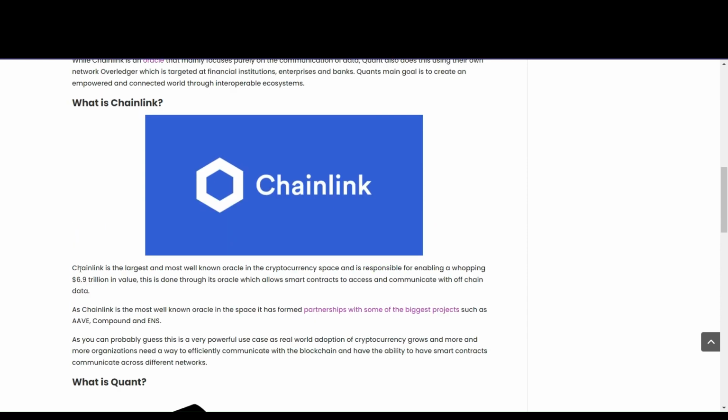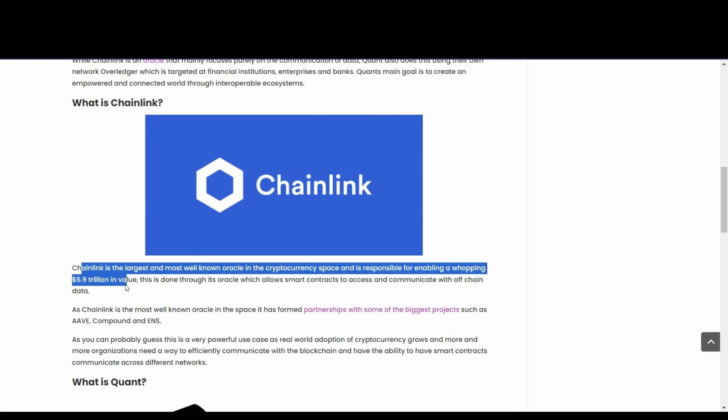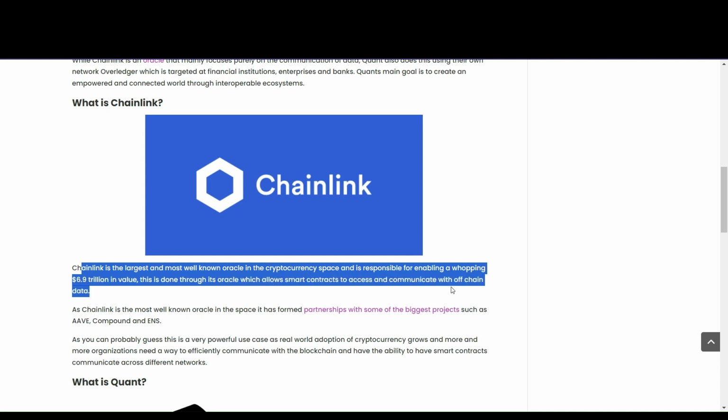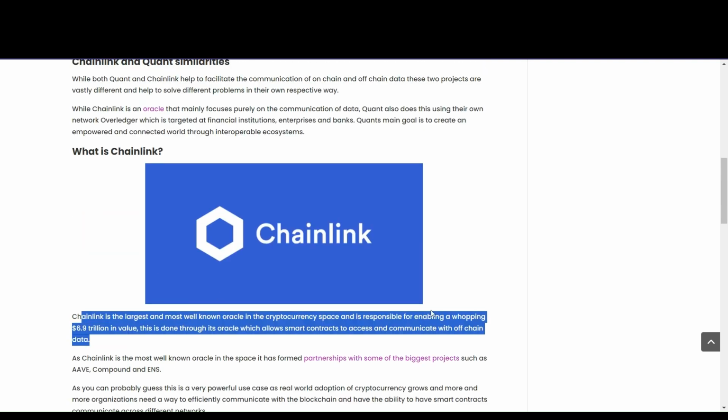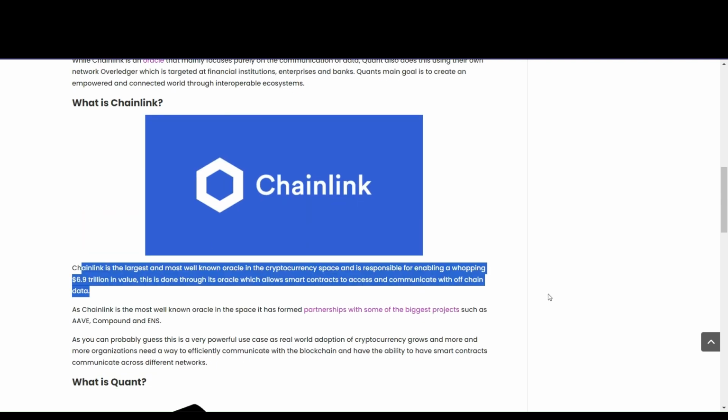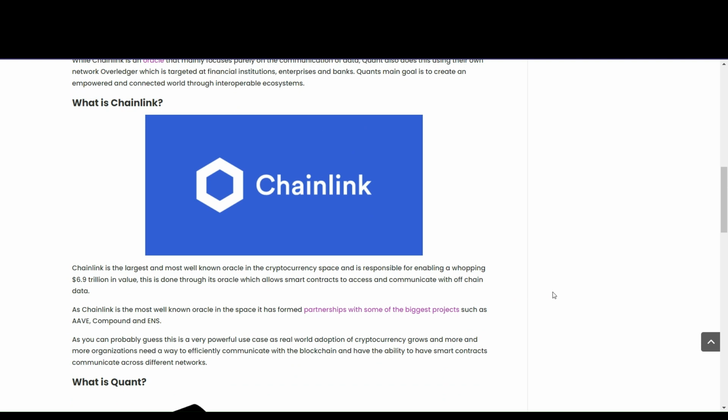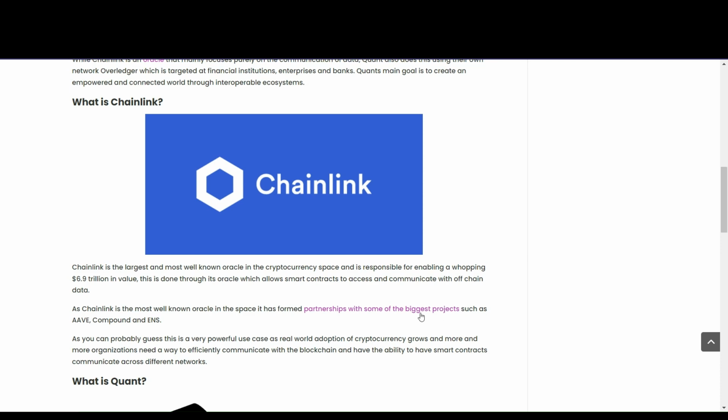As you see right here, Chainlink is the largest and most well-known oracle in the cryptocurrency space, and is responsible for enabling a whopping $6.9 trillion in value. This is done through its oracle, which allows smart contracts to access and communicate with off-chain data, and which is a strong point of the CCIP protocol that Chainlink has developed in order to bridge the gap between the real world and the blockchain world. And basically, in short, you have to solve the oracle problem in order to do that. So that's what Chainlink is all about.